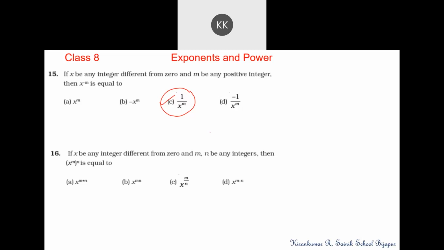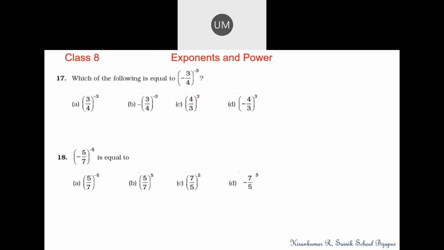Question 16. If x be any integer different from 0, m and n are any integers, then x to the power m to the power n is equal to x to the power m into n. Option B. When a power to a power is there, they will be multiplied.